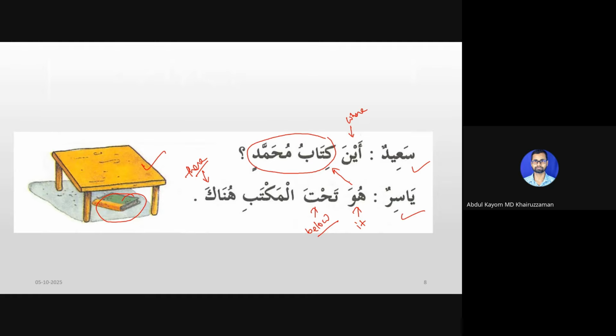Yasir simply could have said huwa hunaka. This is also fine. This means it is there. But he wants to specify the location of the book. So he says tahta al-maktabi, below the table. Huwa tahta al-maktabi hunaka. It is below the table there.